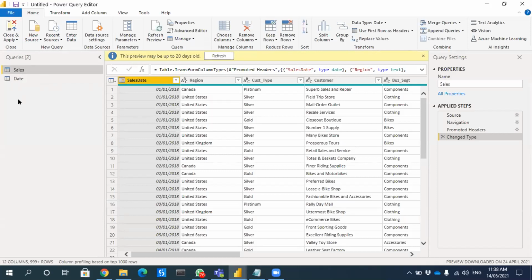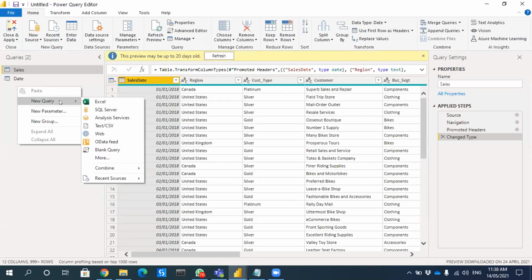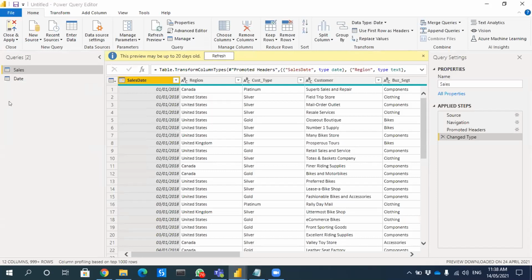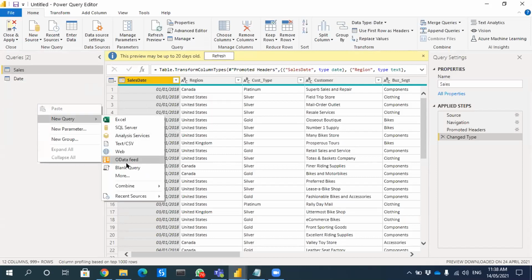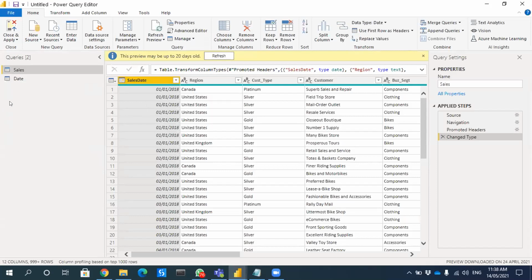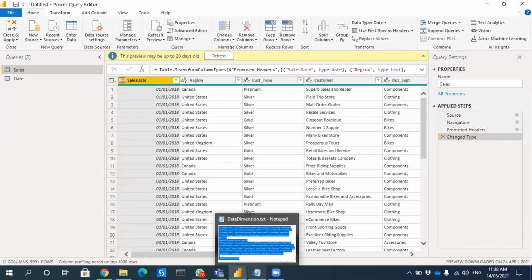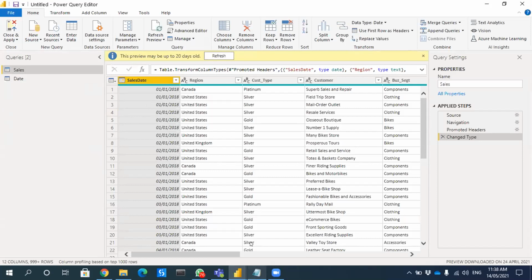Yes. Now you have to create one blank query. Right click in the queries, new query, blank query. In that blank query, you have to paste the script which I sent in the chat, Date dimension.txt. I already pasted that, but I couldn't see it.